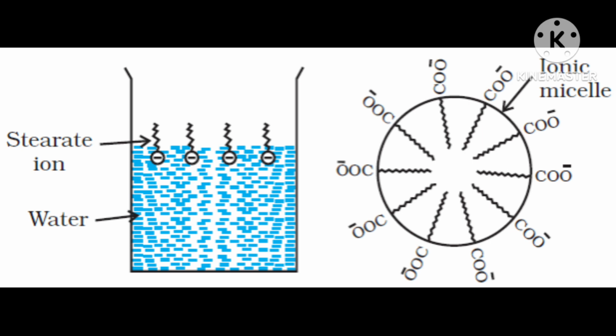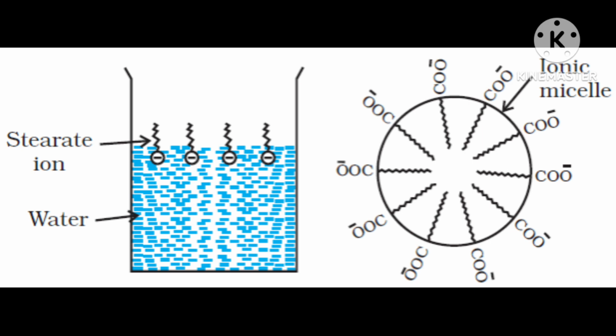Then in this RCOO minus, R represents the tail because it is a long chain, and COO, the negative part, is called the head.